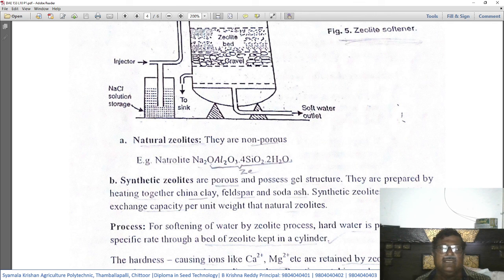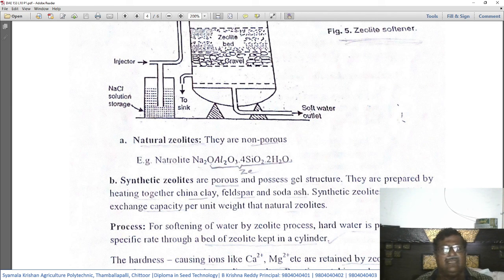Natrolite, Na2O.Al2O3.4SiO2.2H2O. This entire thing we can represent for easy understanding as Ze.